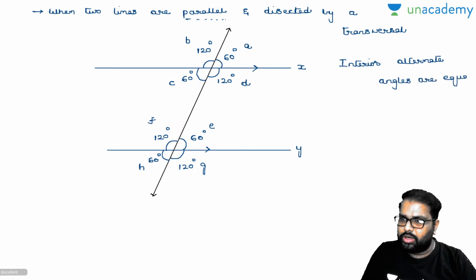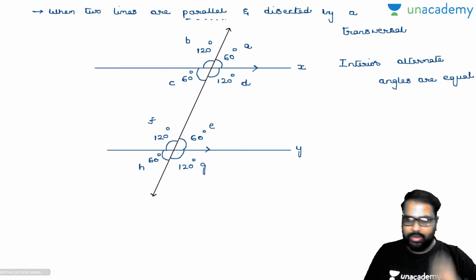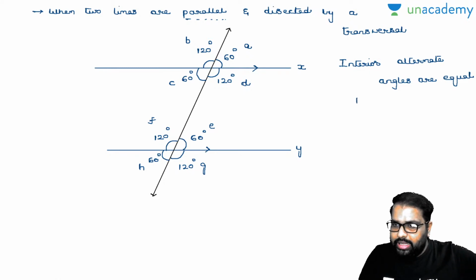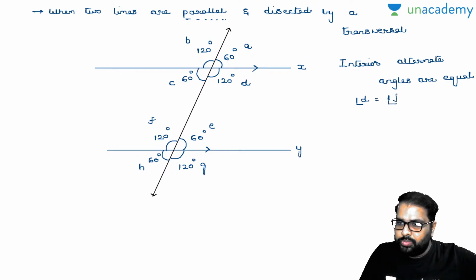Can anybody say in the comment section by observing the diagram, what are the properties there? Look, these are interior. Angle D is equal to angle F. Will you accept with me? Please let me know yes or no. One more property, angle C is equal to angle E. Am I right or wrong? Please let me know yes or no.